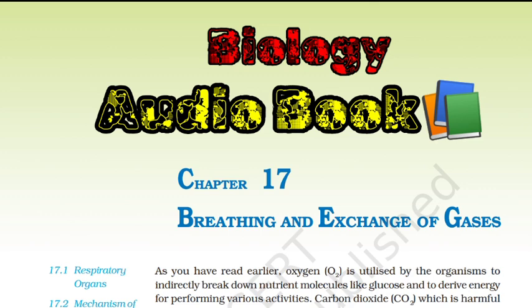Vital capacity, VC: the maximum volume of air a person can breathe in after a forced expiration. This includes ERV, TV and IRV, or the maximum volume of air a person can breathe out after a forced inspiration. Total lung capacity: total volume of air accommodated in the lungs at the end of a forced inspiration. This includes RV, ERV, TV and IRV, or vital capacity plus residual volume.